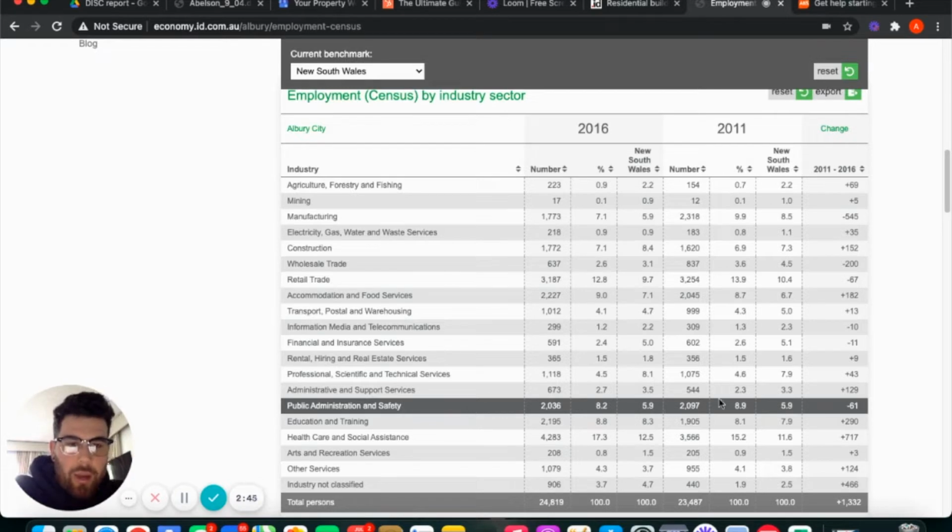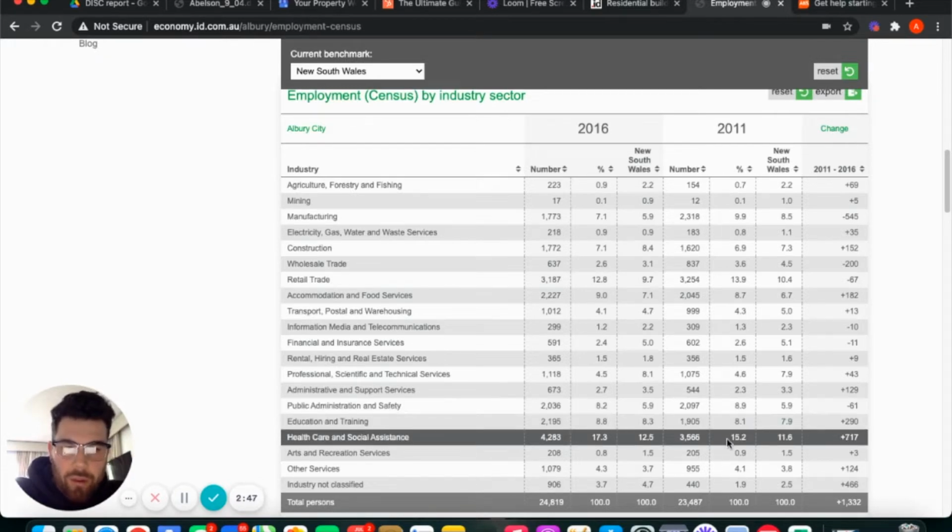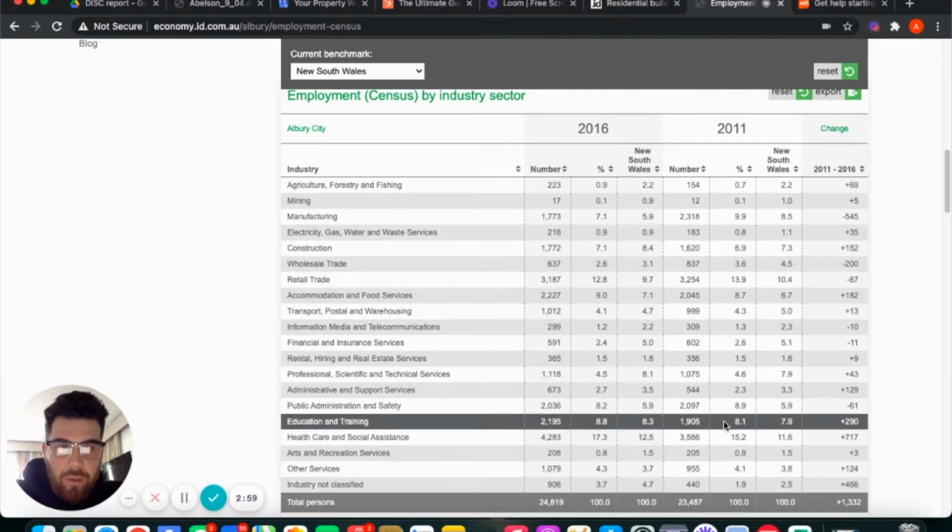Now, what you want to look at, if you go to your healthcare sector, you can see from 2011 in Albury to the current 2016, it's been increasing, which is a good sign. If you go to the same thing for your education system, it's been increasing over time.